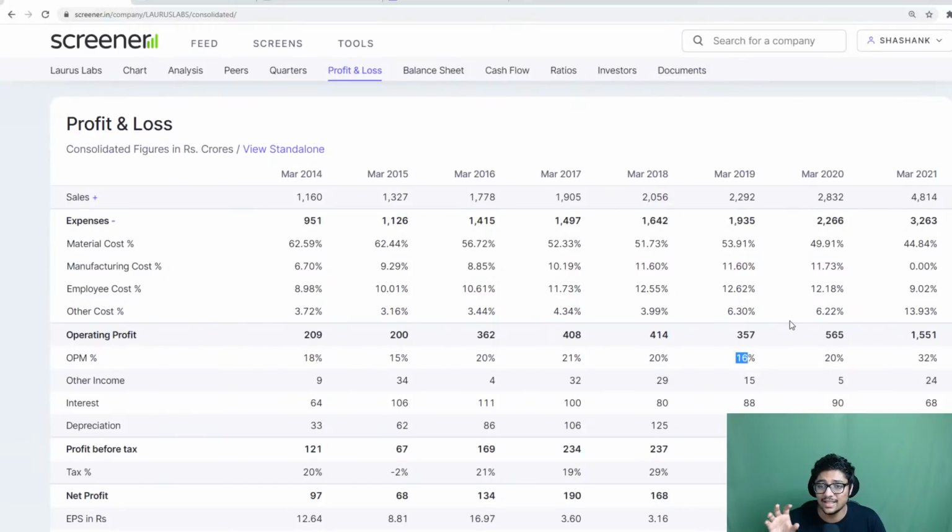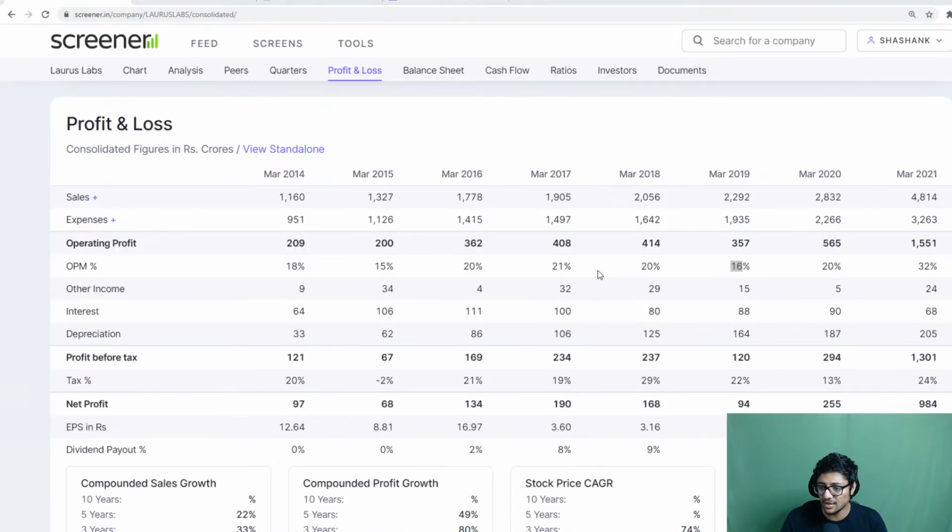This is how you do investigation. Now, if you look at the costs here, let me compare the cost last year versus this year. What has happened is their material cost has gone up from 51% to 53%. You see how percentages work. And their other cost has gone up from 4% to 6.3%. That has actually hit the final operating profit margin. So why has the material cost gone up from 51 to 53%? That means something was wrong. Also their sales didn't go up so much, but the material cost went up. So something was not right here. That is how you understand.